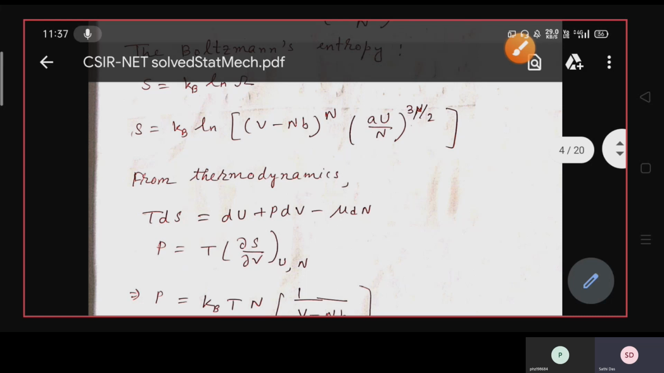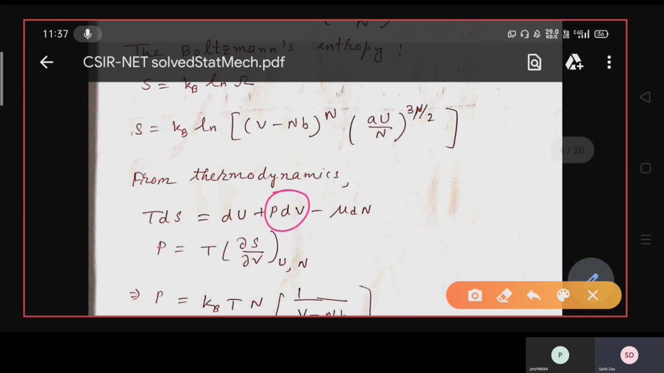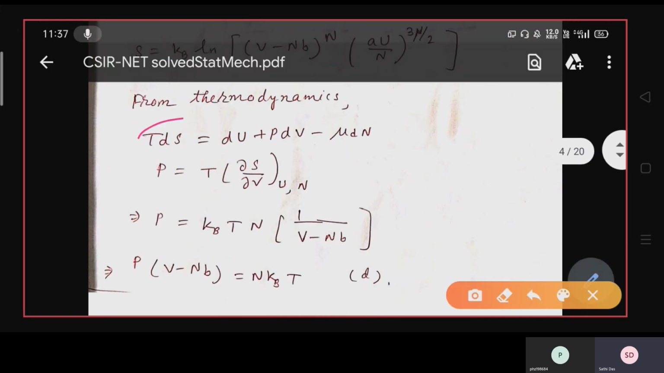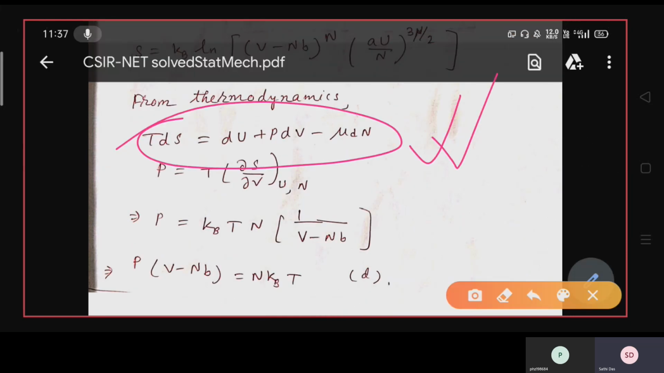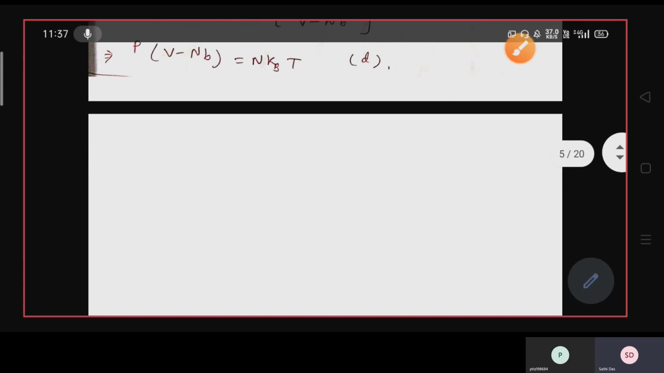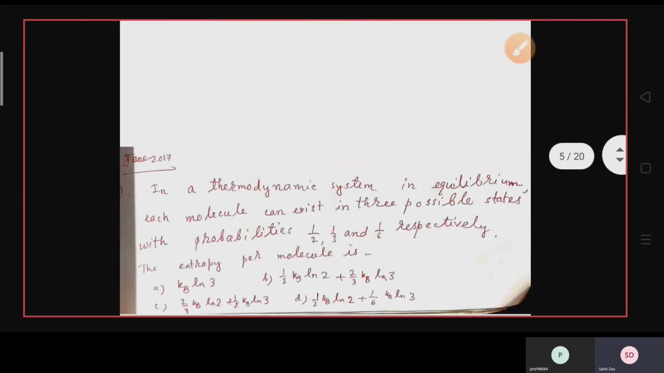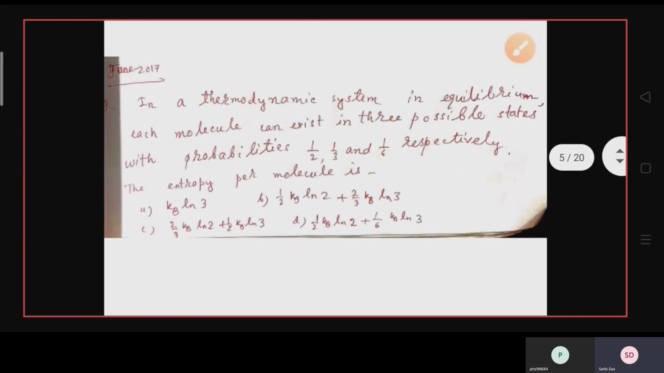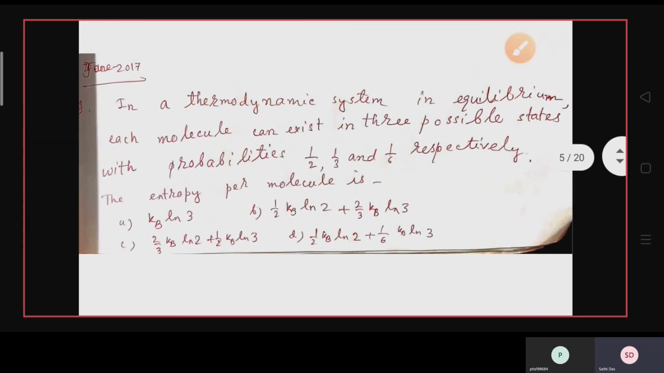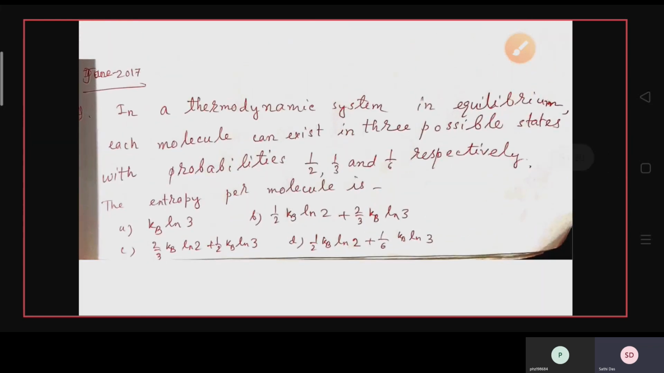Okay. So from this, P can also be found out, and mu can be found out from this relation. Okay, so this is a very important relation. Please remember this relation and you can find out the answer in a very simple manner. So the next question, it is also a very important question and a very simple, easy question also.